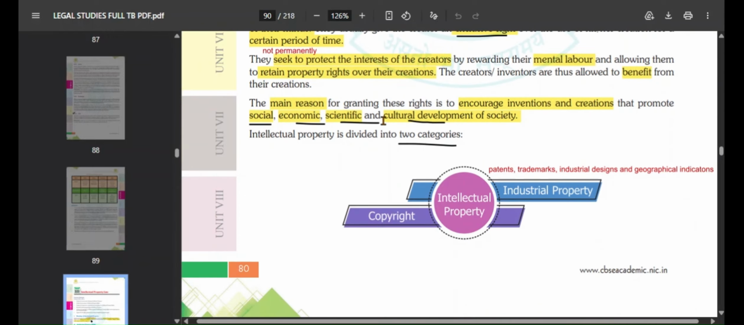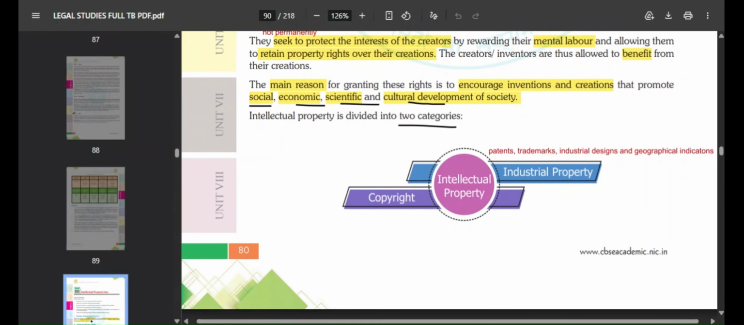So the main reason why these rights are granted is to basically encourage whatever inventions and creations are done, to promote social, economic, scientific and cultural development of society. Okay, so by giving these rights, it helps to promote the social, economic, scientific, and cultural development of the society.